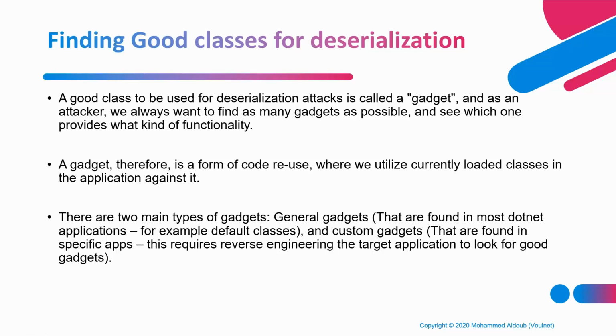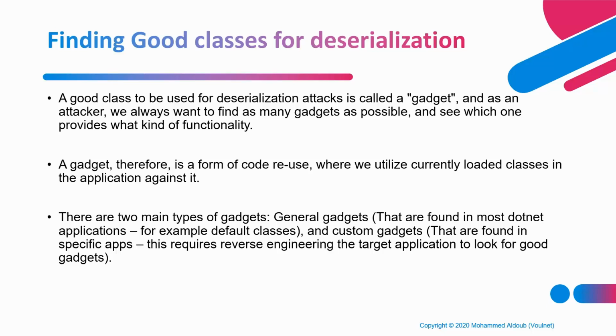So we'll just try to deserialize into an object of that type because it's already known to the target or vulnerable application. The most popular gadgets actually get included in the .NET framework itself by default. So they are built-in types, which means that any .NET application is going to have those interesting classes which we're calling gadgets.